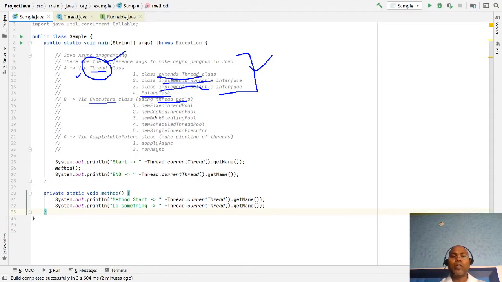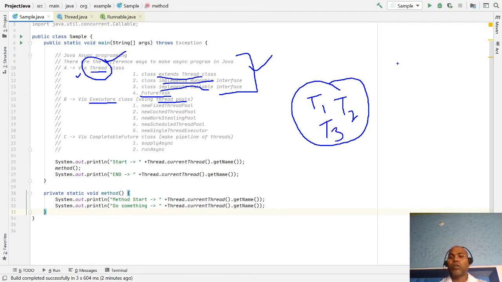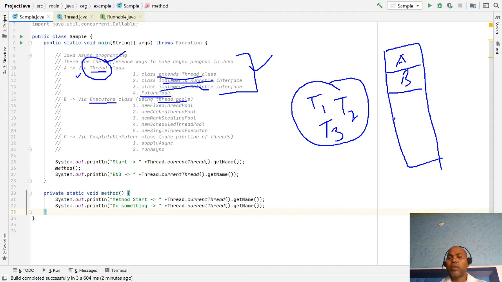But through the thread pool model, I create a pool of threads. Let's say I have created three threads, T1, T2, and T3. And now I have five tasks I want to execute. So we submit all five tasks: task A, task B, task C, task D, task E. We have submitted all my tasks into the queue.